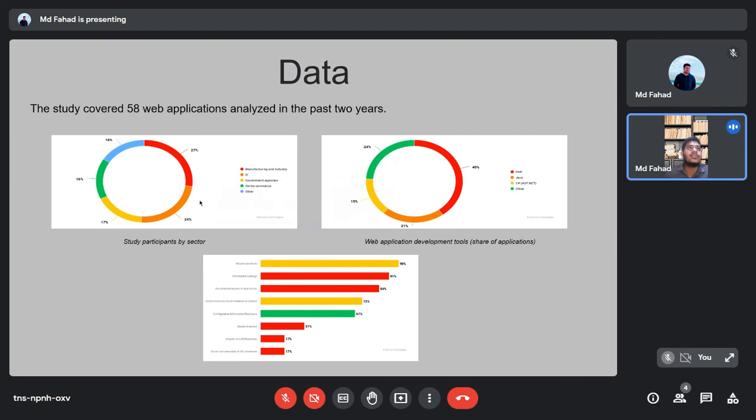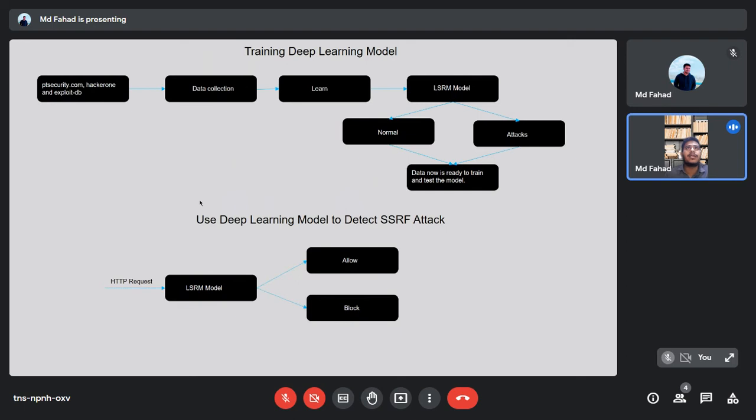This is all of my data. This study covered 58 web application analyses over the past 2 years. This is the training model. There are 2 phases working in this LSTM model. First of all, I collect data from PT Security and HackerOne. Then I apply this data to the LSTM model. This model learns this data, normal and attacker ways. And now the data is ready to train and test the model.